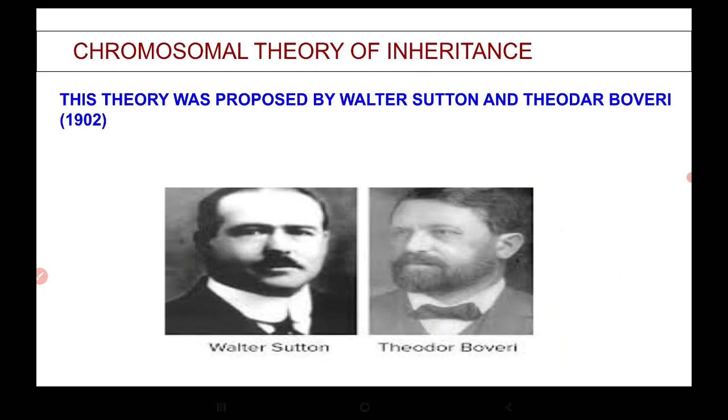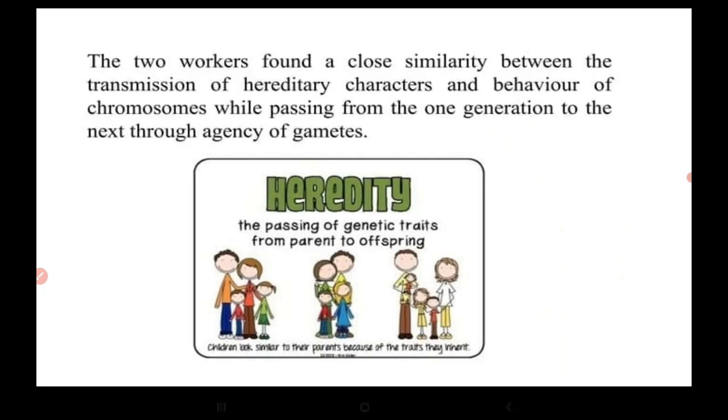So, the chromosomal theory of inheritance was given by Walter Sutton and Boveri in 1902. These two workers found a close similarity between the transmission of hereditary characters and the behavior of chromosomes while passing from one generation to the next through the agency of gametes.